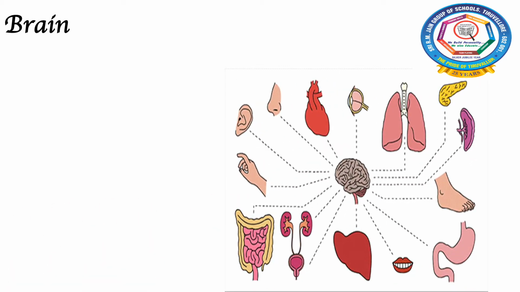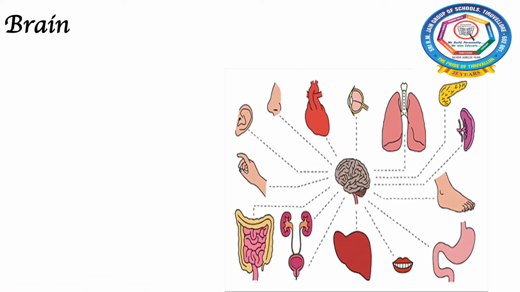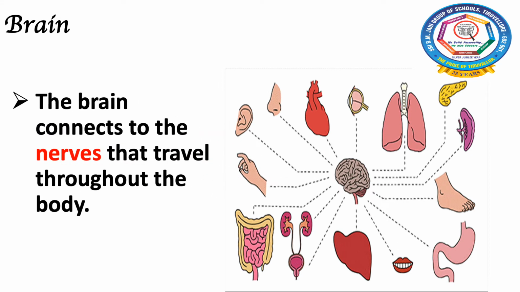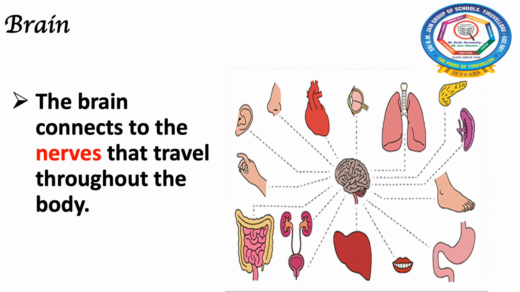Here in this picture, you will be able to see that the brain is connected with all the organs of our body. The brain connects to the nerves that travel throughout the body, which means our brain is connected with all our internal organs and all parts of our body through nerves.